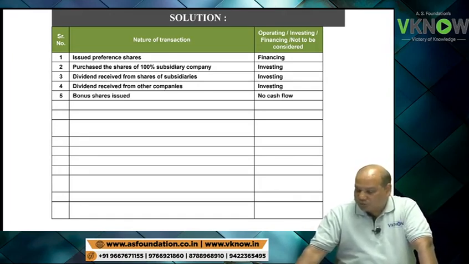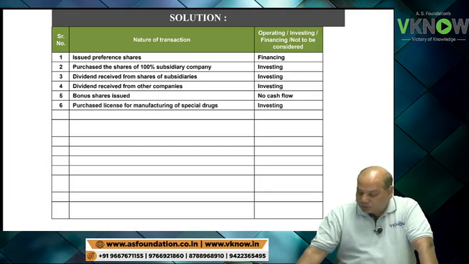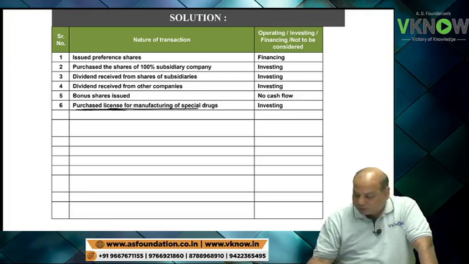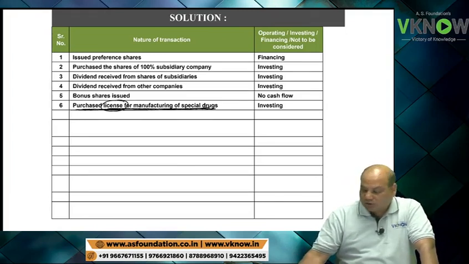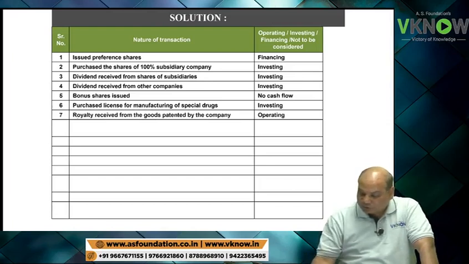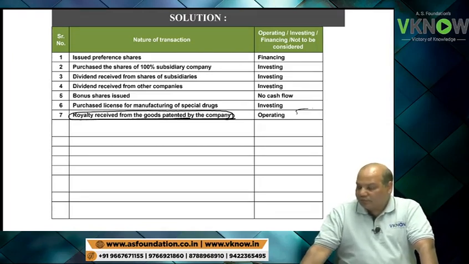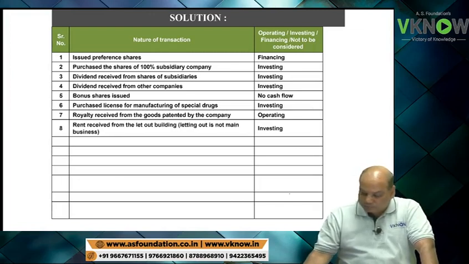Bonus share issued. Bonus share issued, not cash flow, non-cash flow. Point 6. Purchased license for manufacturing of special drug. This is intangible asset purchased. Investing activity. Royalty received from the goods patented by the company. Royalty income is operating income, operating cash flow.